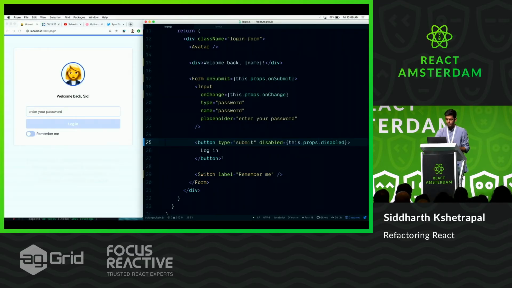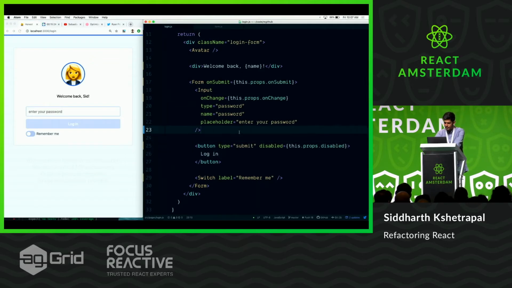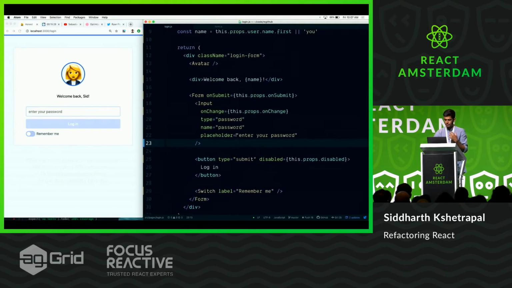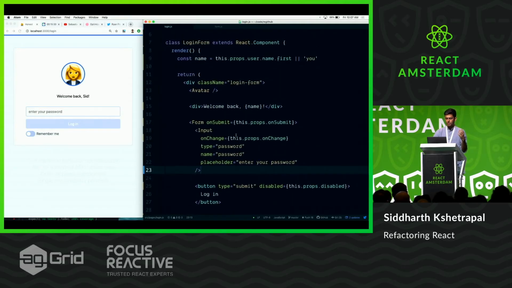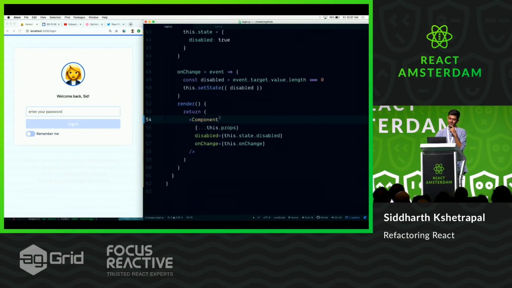OK. Let's just test. So there is also a code smell. We've done a good thing, which is we've extracted the UX logic out of the login form. The login form only cares about login stuff, like password and remember. But the fact that we're using a higher order component itself is like a low-key code smell, right? It's not a bug. It's only a code smell.